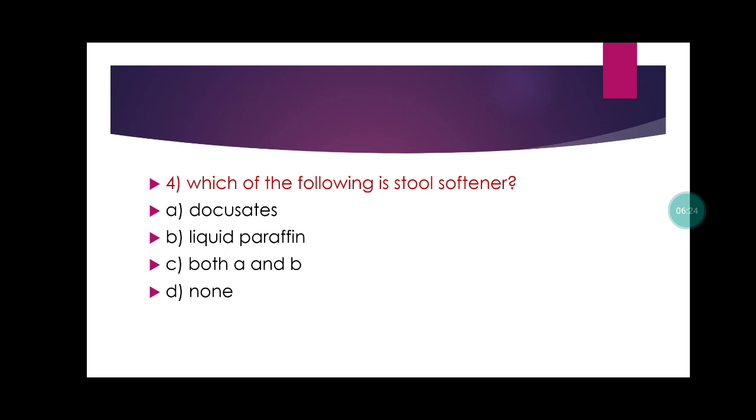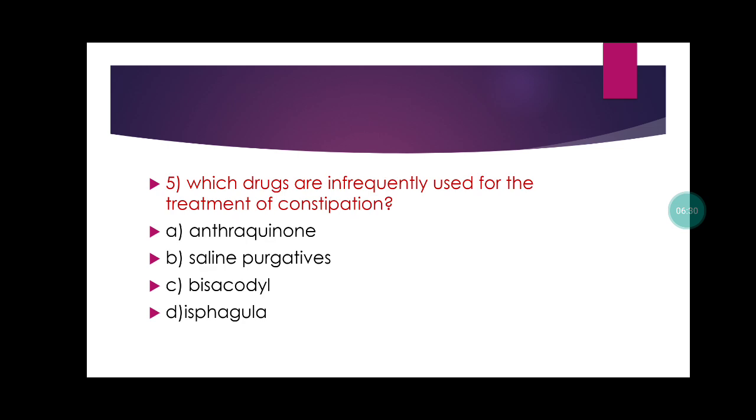Which of the following is a stool softener? Docusate, liquid paraffin. So both are stool softeners. Which drug is infrequently used for the treatment of constipation? Anthraquinone, saline purgative, bisacodyl, isphagula. So saline purgatives are infrequently used for the treatment of constipation.